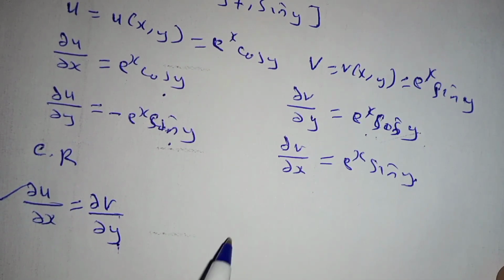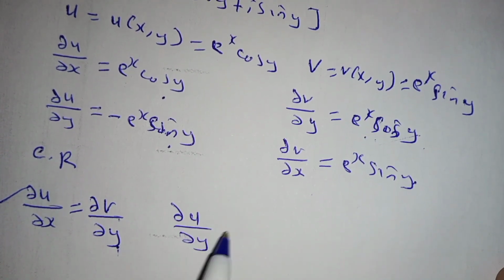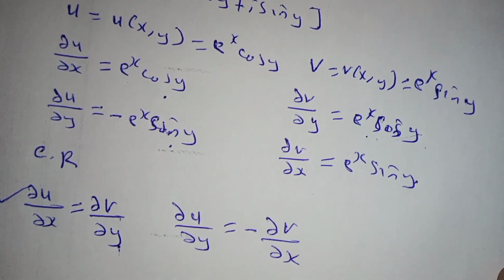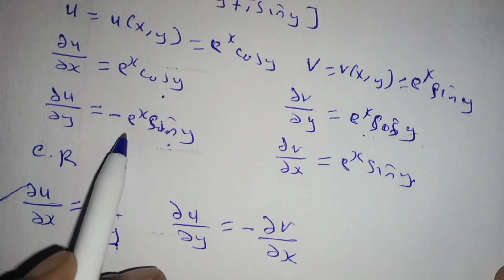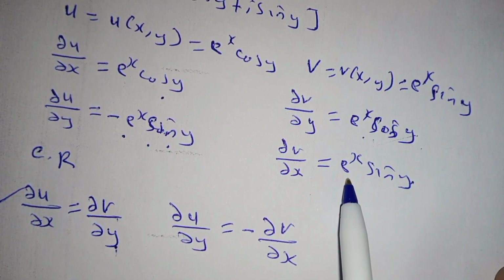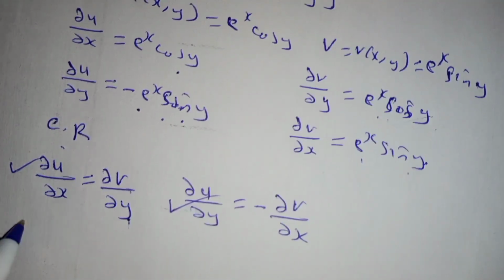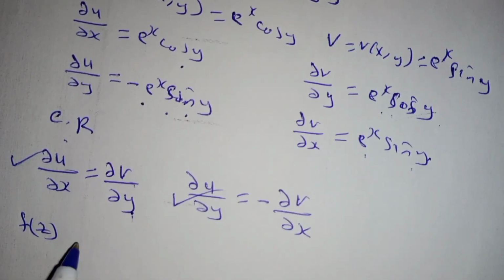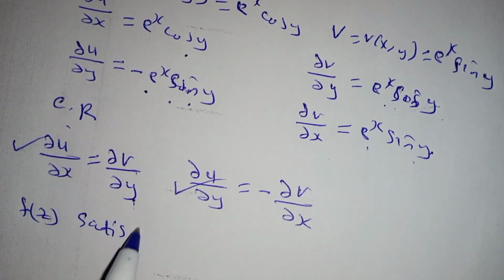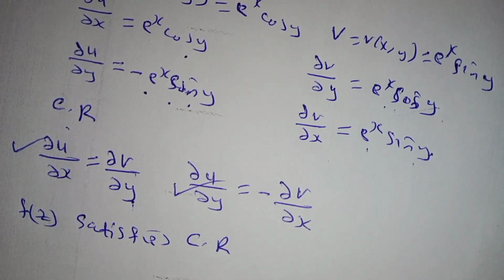We also check the other equation, which tells us that the partial of u with respect to y should be equal to negative partial of v with respect to x. Here we have negative exponential x sine of y, and here we have exponential x sine of y, meaning that our f of z satisfies the Cauchy-Riemann equations.